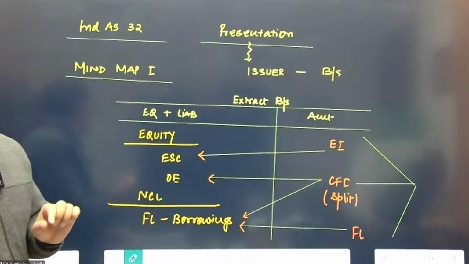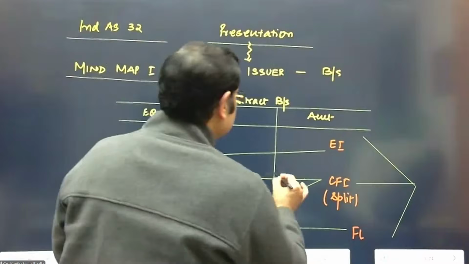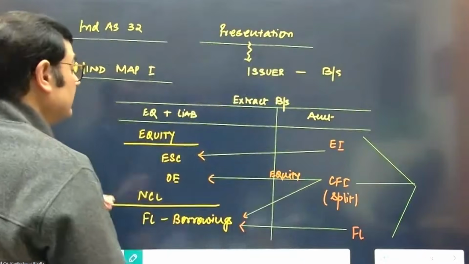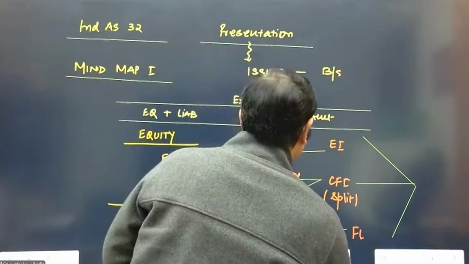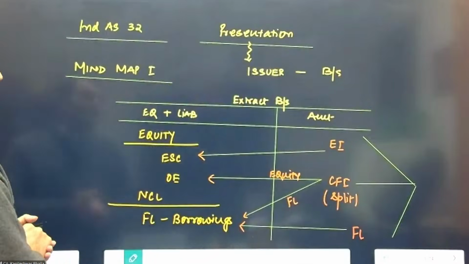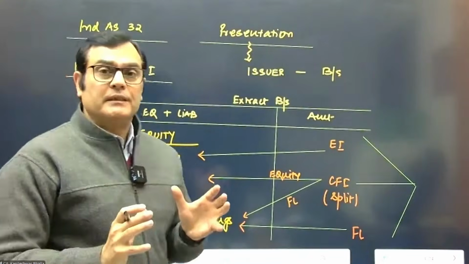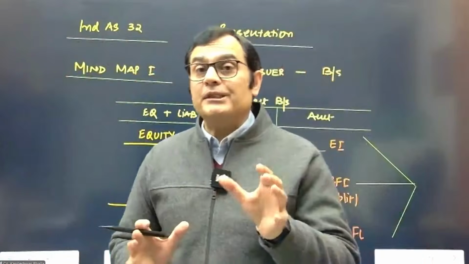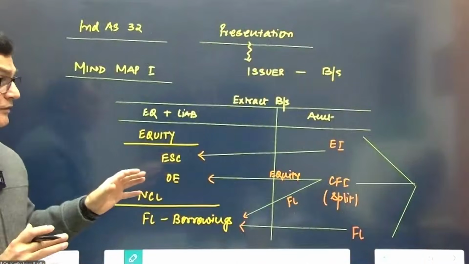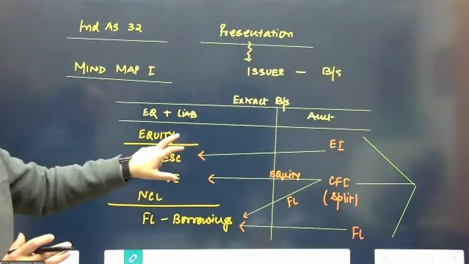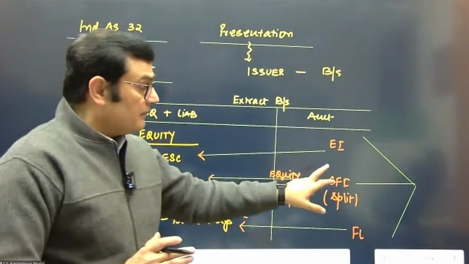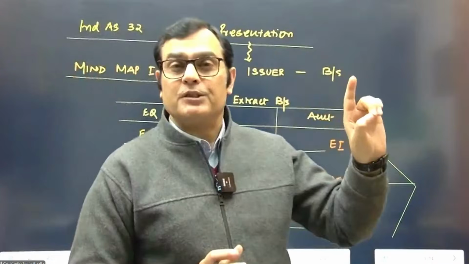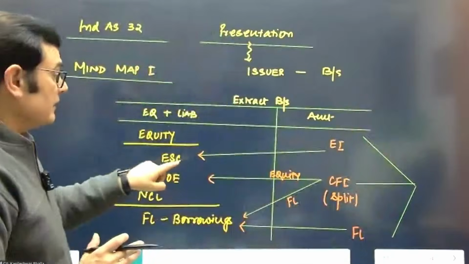The equity element of the compound financial instrument is presented under equity. So the equity component gets presented under other equity, and the financial liability element is presented under the non-current liability. So this is one thing which should immediately come to your mind, that the presentation of financial instruments from the issuer perspective has a total of three categories. If it is an equity instrument, it gets presented under equity share capital. If it is a compound financial instrument, it is split and the financial liability appears as borrowings, and the equity is presented under other equity.